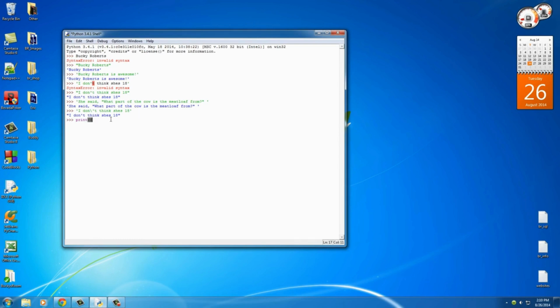So type print, and that means print stuff out on the screen. And now put two little parentheses. Now in between the parentheses, write any string that you want. So hey now brown cow. So this is actually how we're going to be printing stuff out on the screen whenever we make a full piece of software. So hit enter.